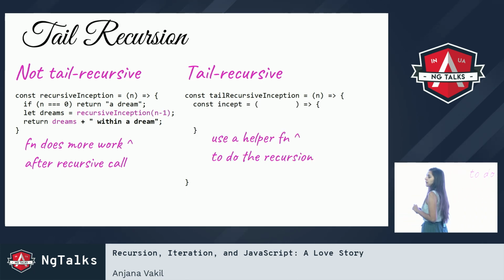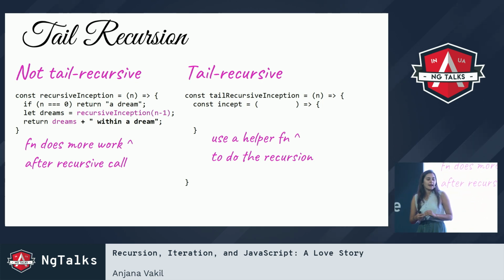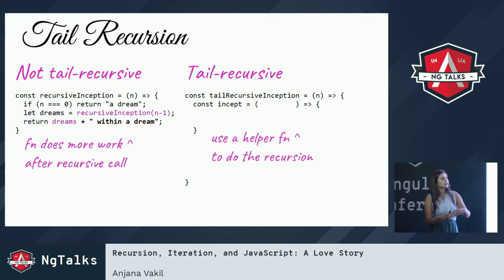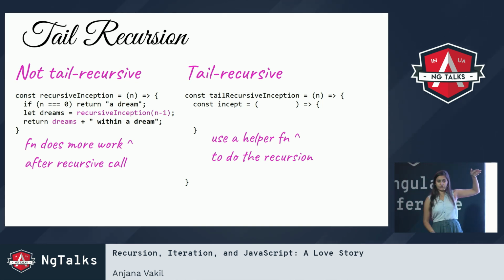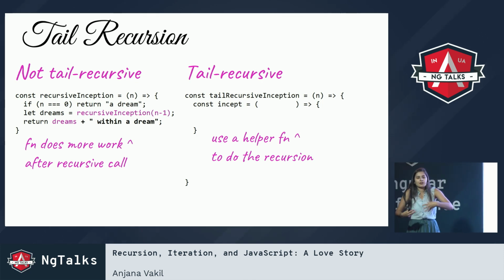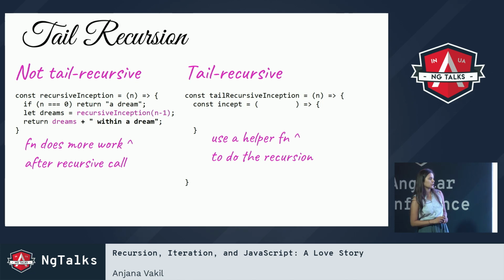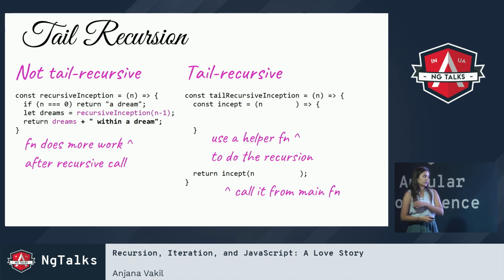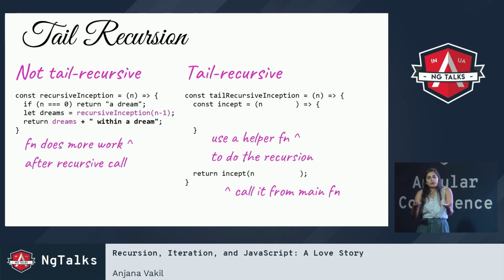So one common pattern to writing a tail recursive function is I actually use a helper function to do the recursion so that my outer function, tailRecursiveInception, is not actually a recursive function. Instead, it has a recursive function inside of it that takes care of the recursion for me. So I've got a helper function called incept, because again, I'm really good at naming things. And I'm just going to call that from my main function, from my outer function, with the input, whatever the n was that I got.